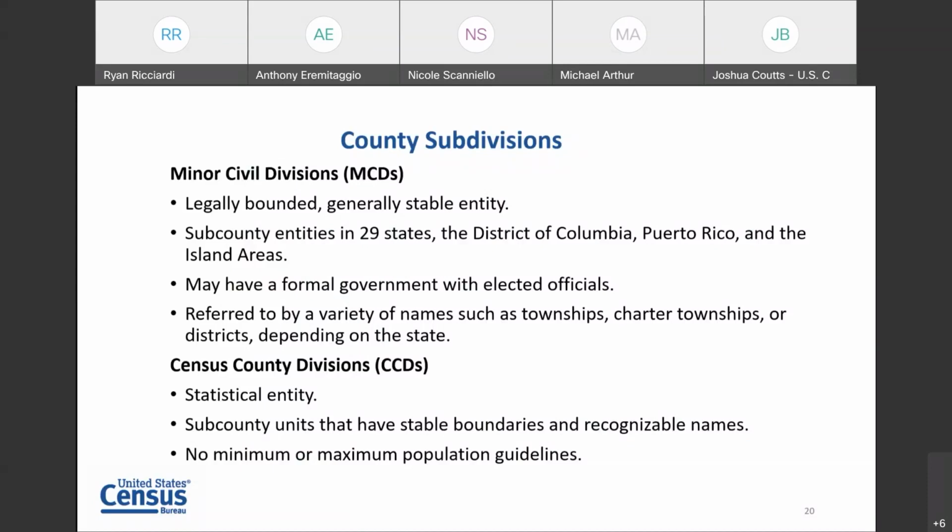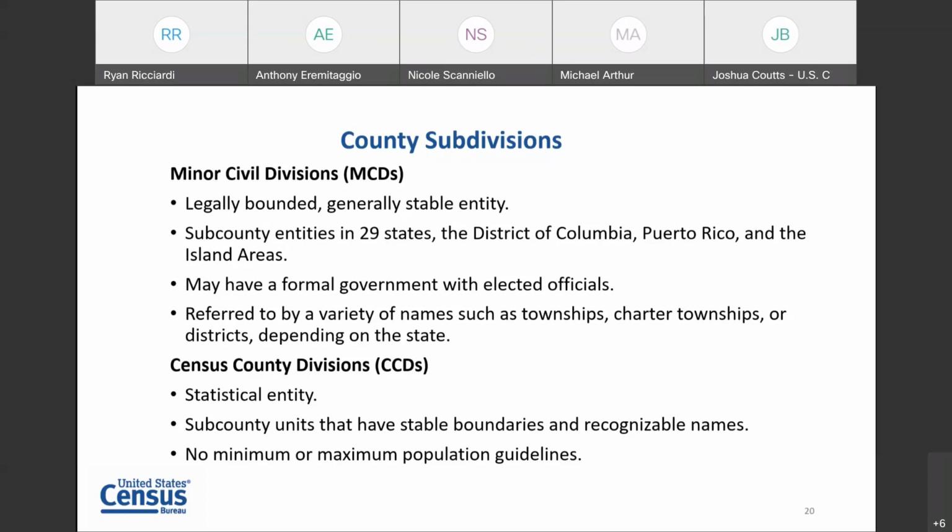Again, as with places, we have two different flavors of subdivisions. We have a legal, bounded, generally stable minor civil division, and then we've got statistical census county divisions, CCDs. These are defined within a single county, and they divide up that county.